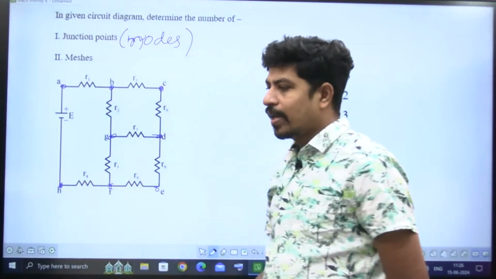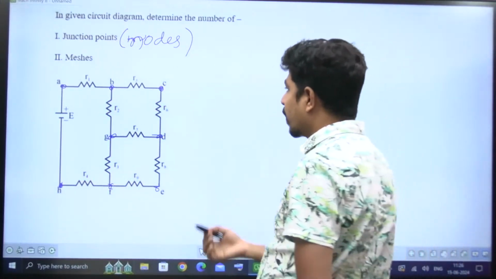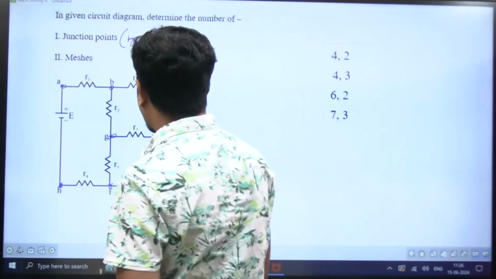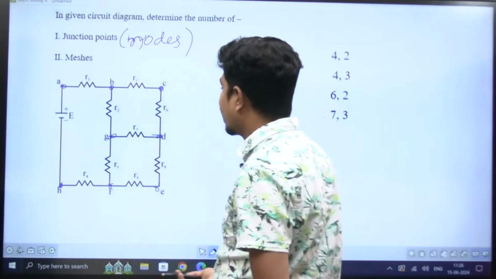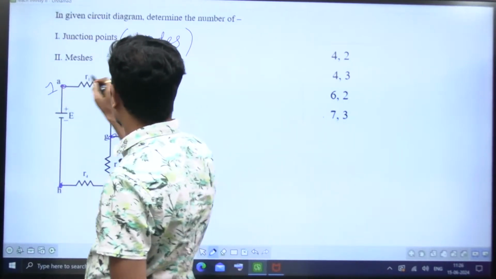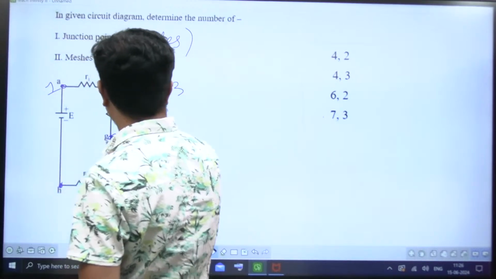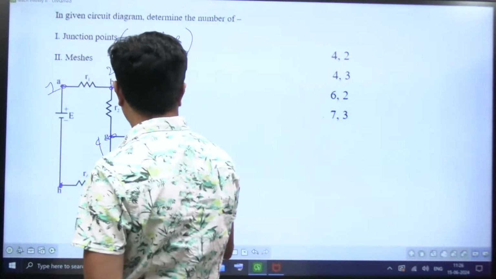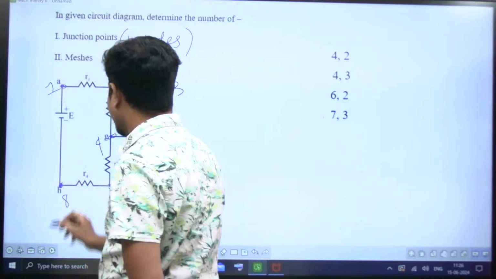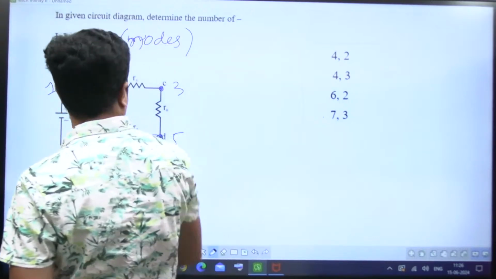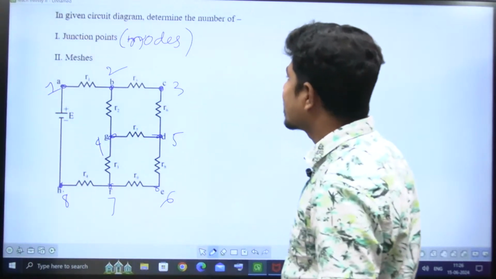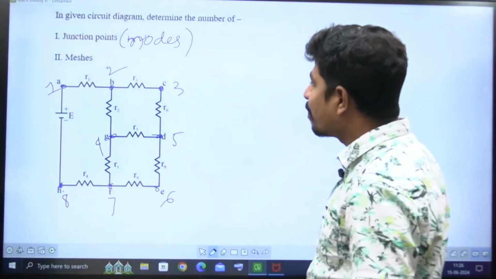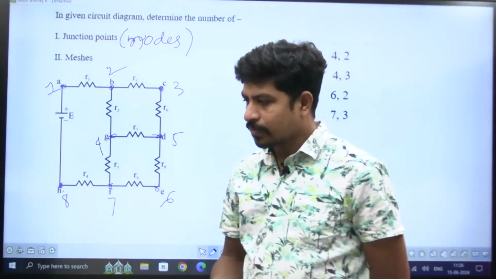Okay, 8 nodes actually. But I will tell you one point here. Let me number it again: 1, 2, 3, 4, 5, 6, 7, 8. But these two are treated as the same node. And only principal nodes we are considering, not the simple nodes.